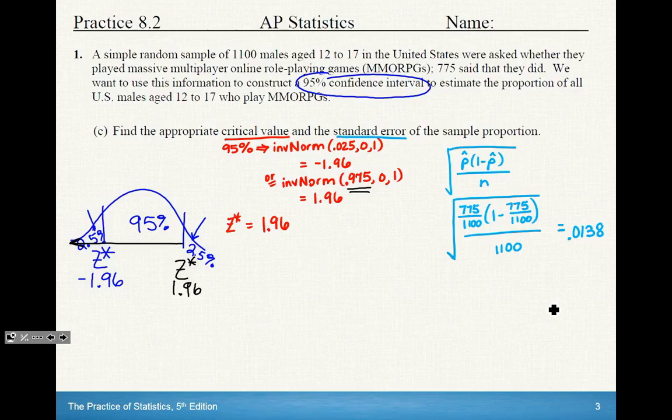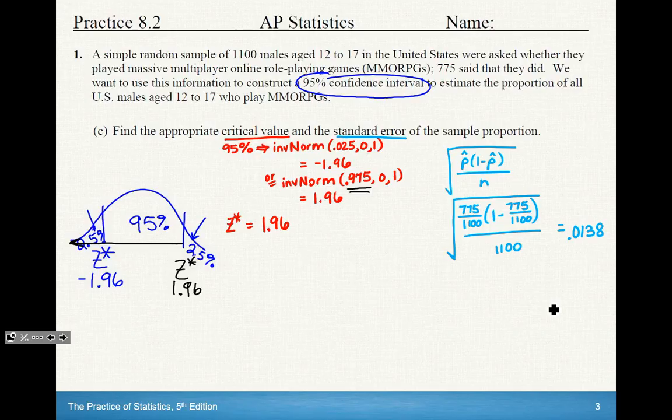Our standard error is going to come from the standard deviation formula. But remember from Chapter 7 that the standard deviation formula for proportions is the square root of p times 1 minus p divided by n. But we don't have p. Again, p is the population proportion.